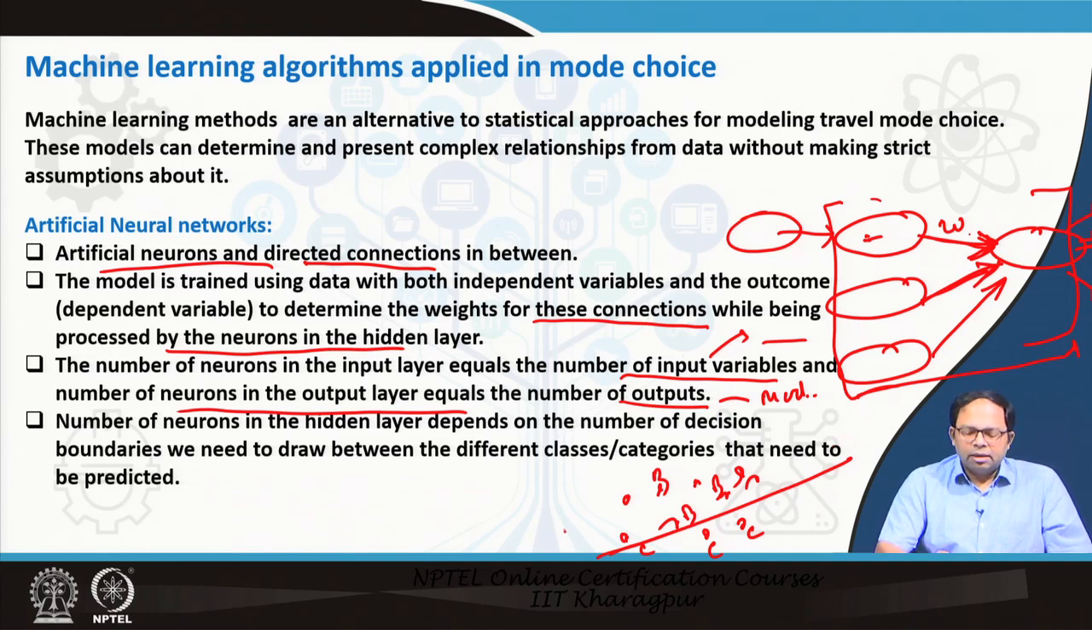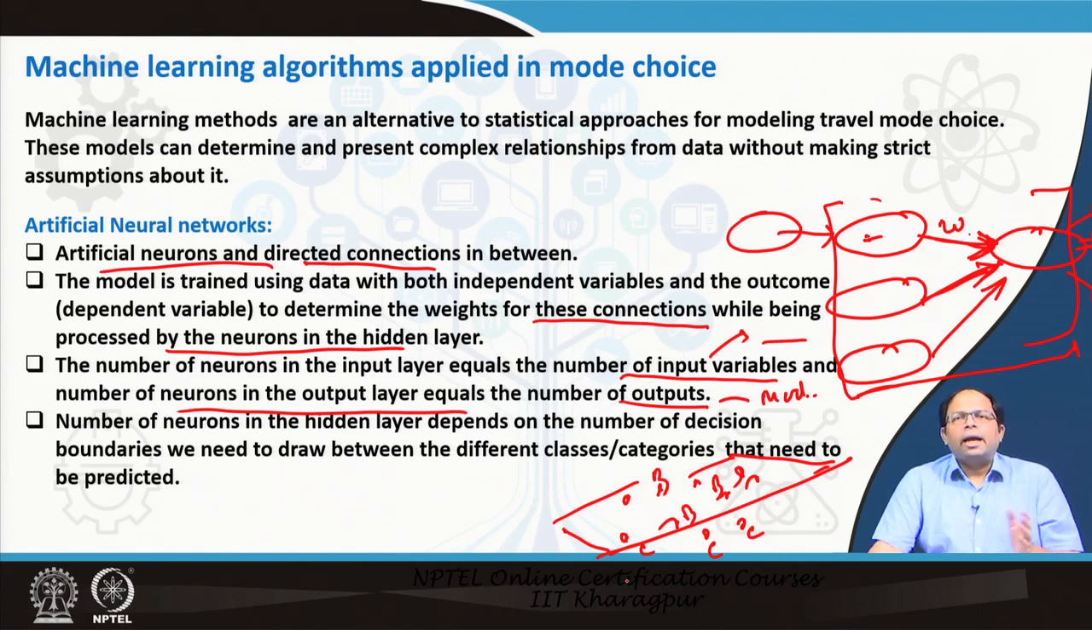So, this hidden layer or these neurons are actually helping us to create these decision planes, using which we can separate the different classes. So, that is how artificial neural networks work. This is one kind of machine learning algorithm that could also be used to categorize data.